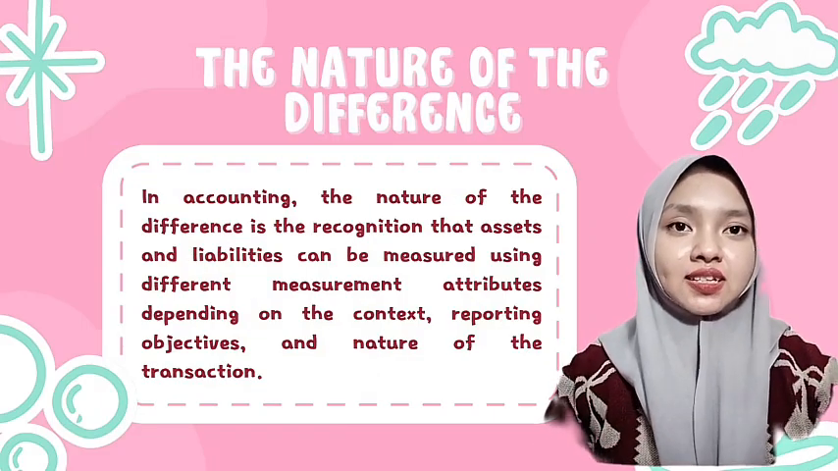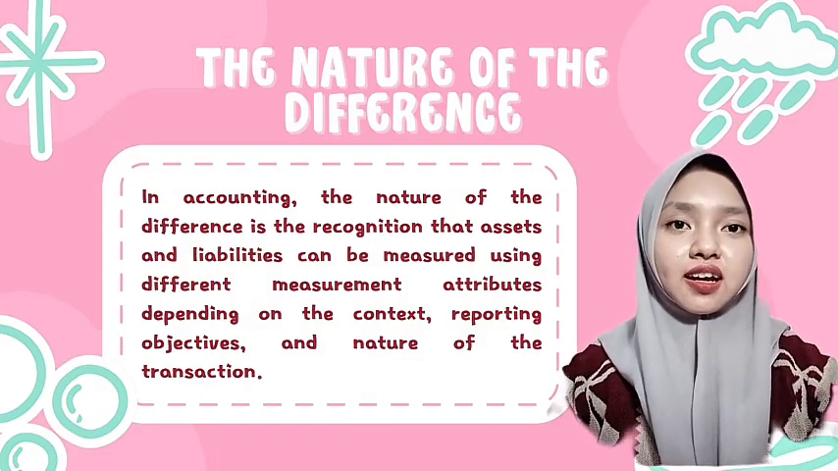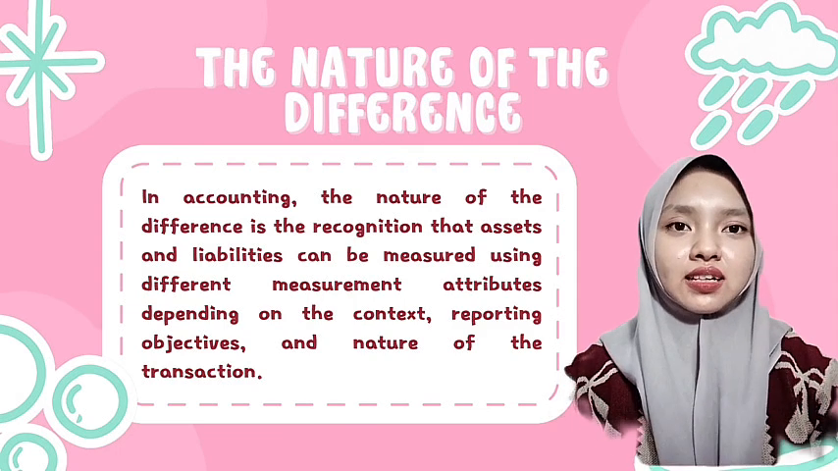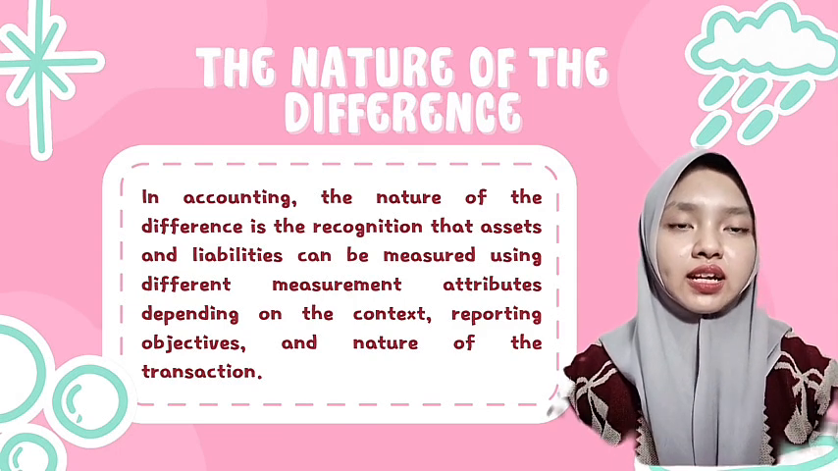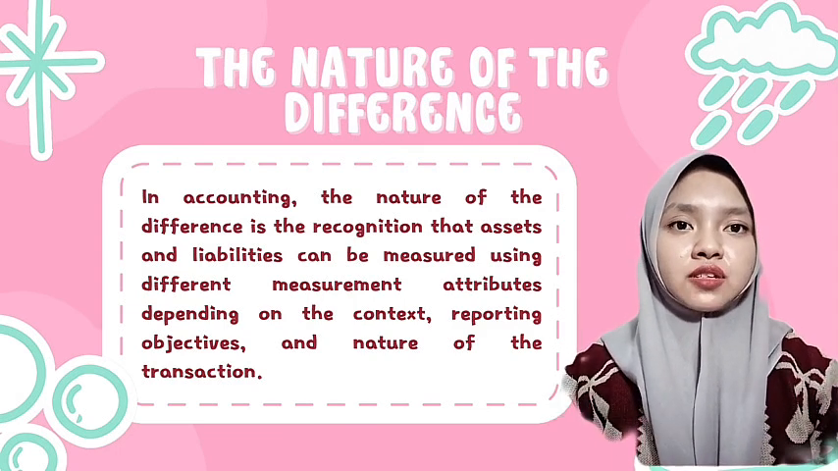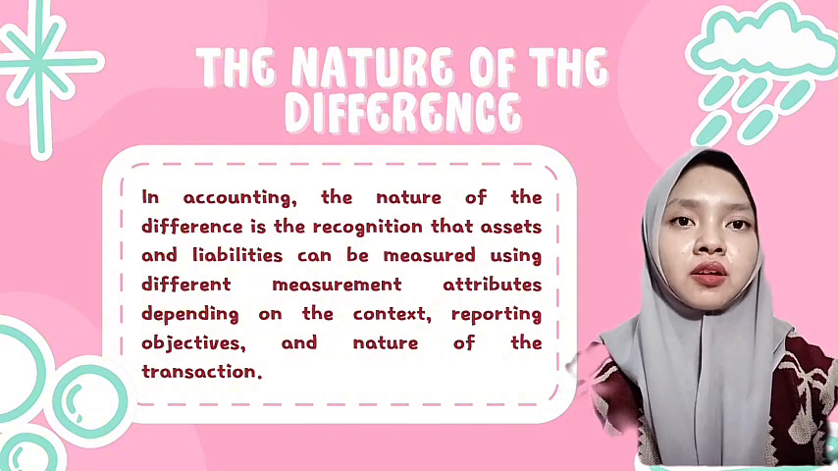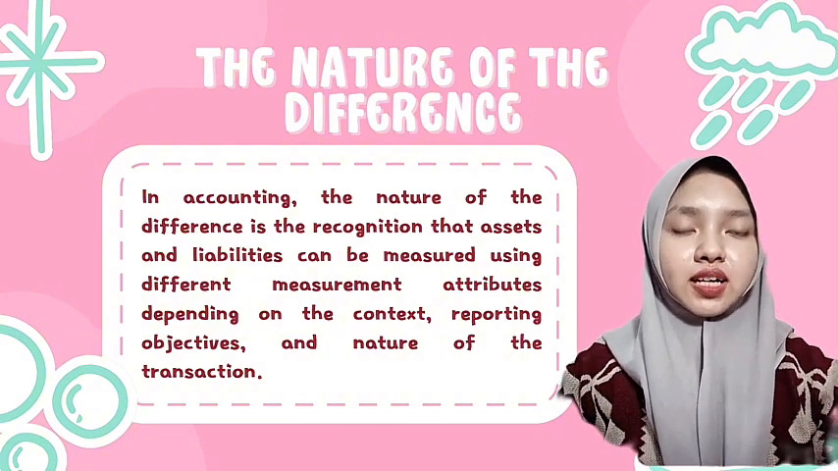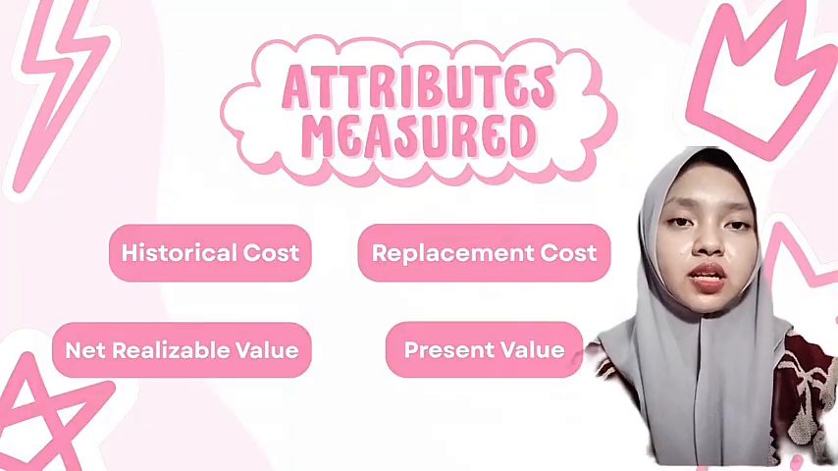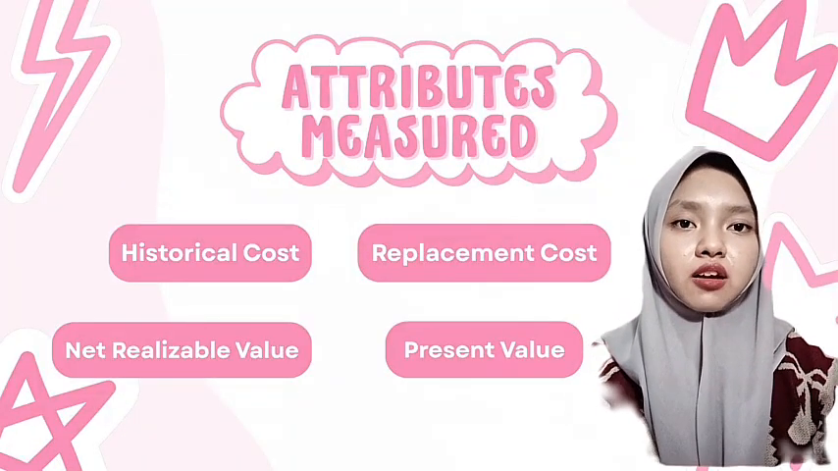The first material is the nature of the difference in accounting, which is the recognition that assets and liabilities are not always measured in a single way. They can be measured using a variety of measurement attributes depending on the context, reporting objective, and nature of the transaction. There are four main attributes used, namely the first attribute is historical cost.